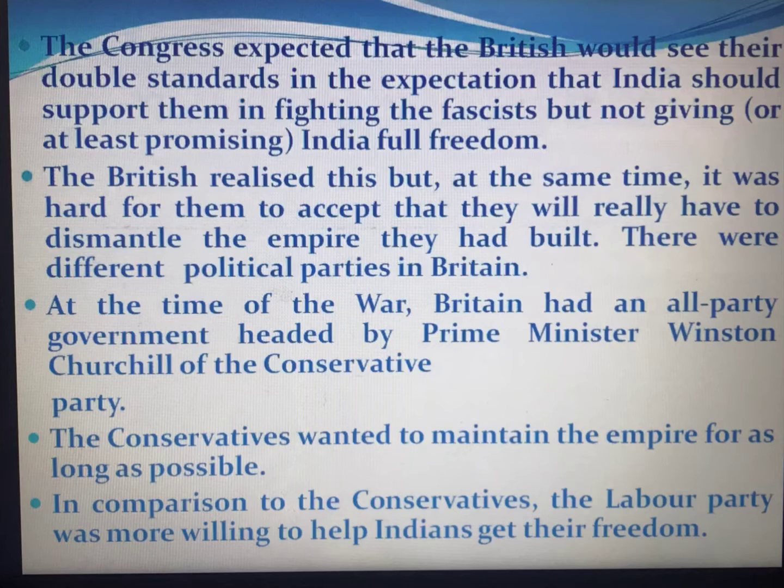They thought their intention was not to give India full freedom. Okay, the British realized this, but at the same time, it was hard for them to accept that they would really have to dismantle the empire that they had built.